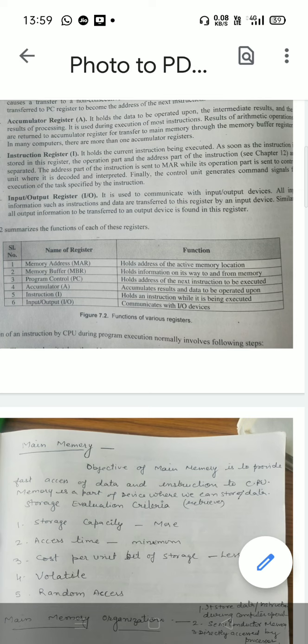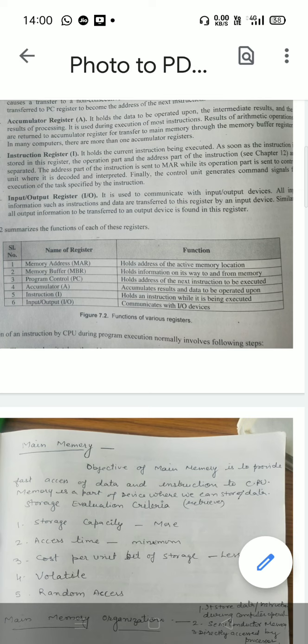Now how does execution take place? The control unit takes the address of the next instruction to be executed from the program counter register, and reads the instruction from the corresponding memory address into the instruction register of the control unit. The control unit then sends the operation part and the address part of the instruction to the decoder and the memory address register. The decoder interprets the instruction, and accordingly the control unit sends signals to the appropriate units that need to be involved in carrying out the task specified in the instruction.